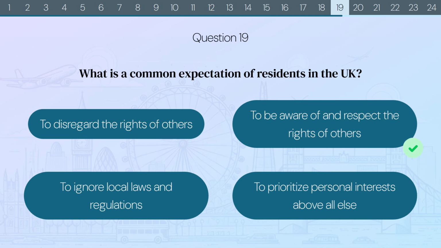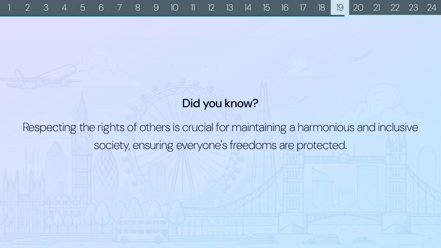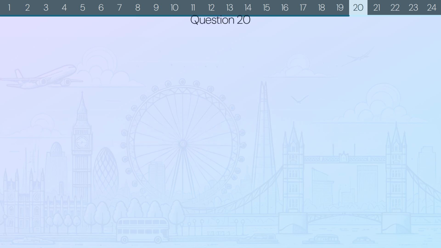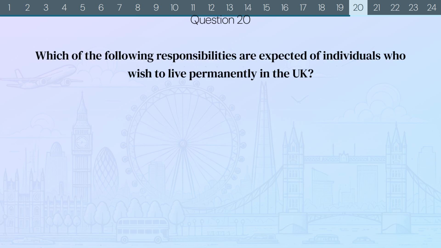The correct answer is to be aware of and respect the rights of others. Did you know? Respecting the rights of others is crucial for maintaining a harmonious and inclusive society, ensuring everyone's freedoms are protected. Question 20. Which of the following responsibilities are expected of individuals who wish to live permanently in the UK?